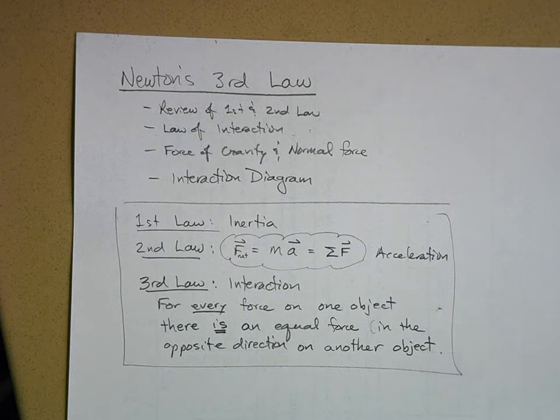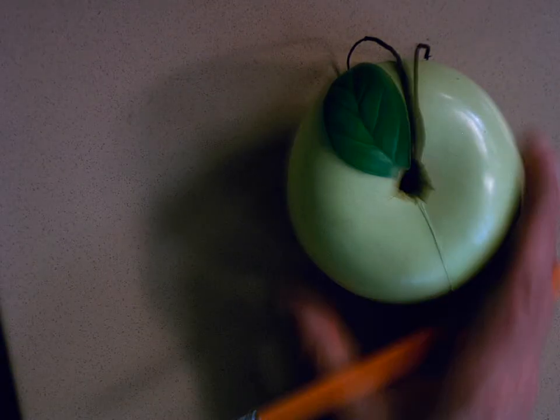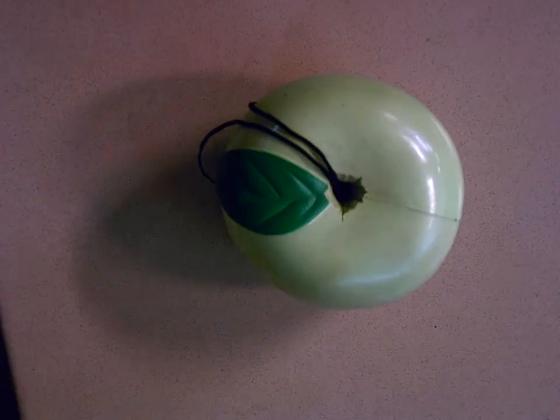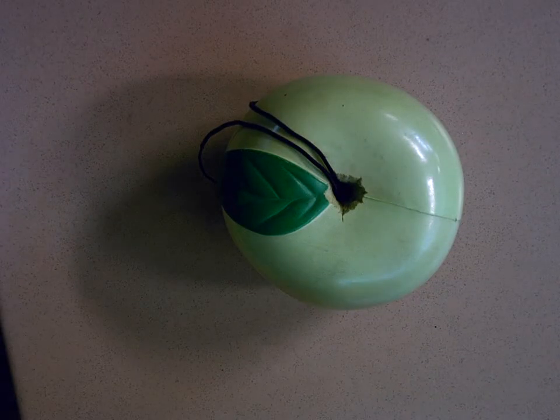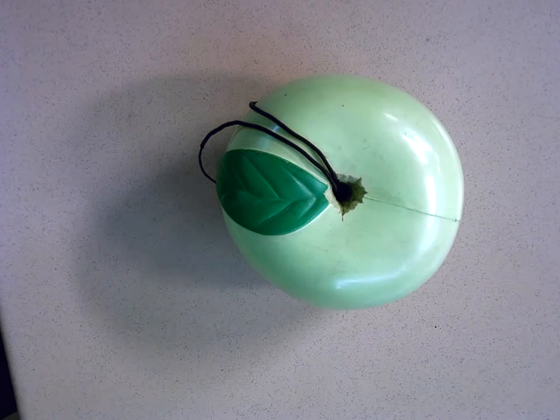And we're going to draw what's called an interaction diagram. Here is my little toy apple. And it's just going to sit here on the table. And this is all we're going to look at right here. See, physics is exciting stuff.